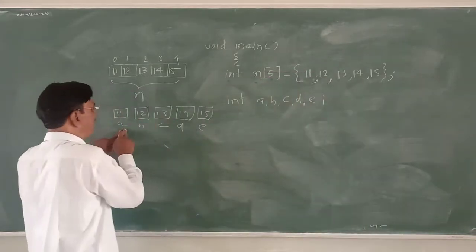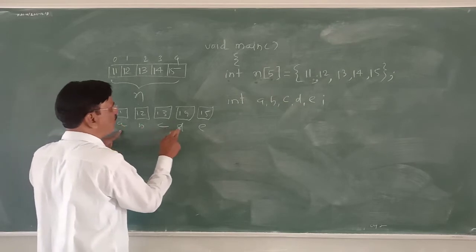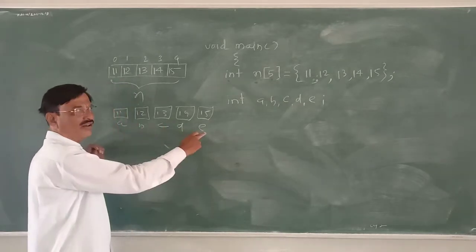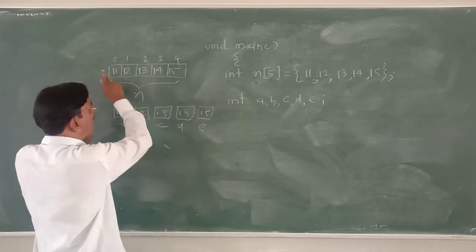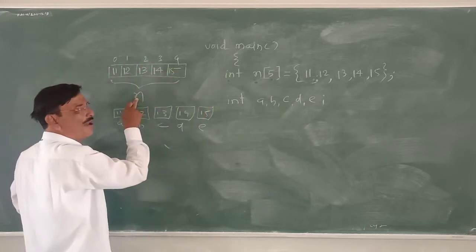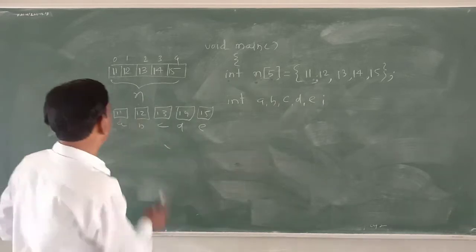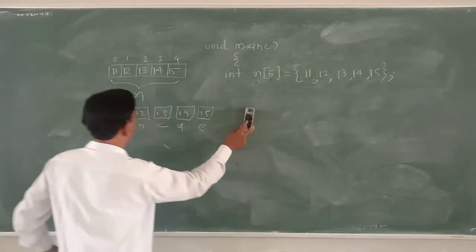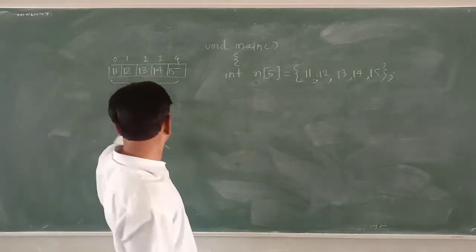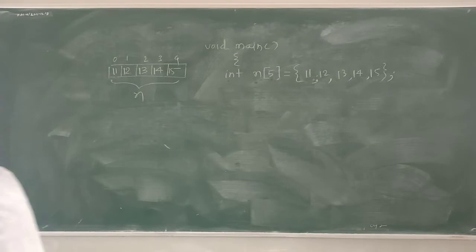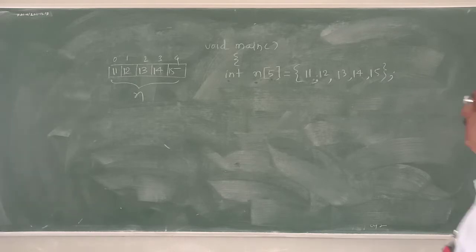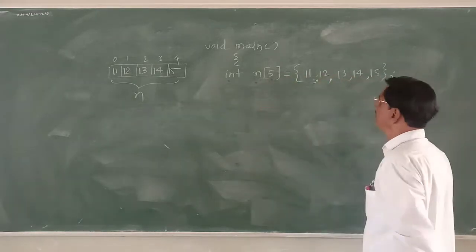You see how many variables are there? Integer a, b, c, d, e, five variables are there. And this is the array. Array is a collection of variables. That's your common name. Thus instead of declaring five individual variables, we have declared one array. So the first task of the program is over. The first task was to declare and initialize an array.